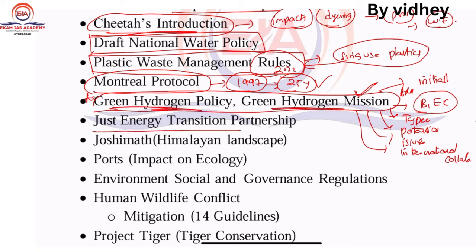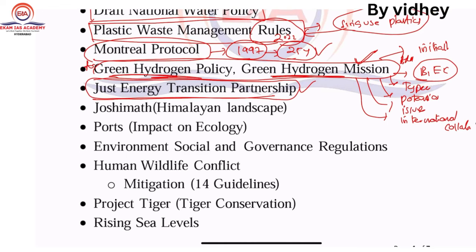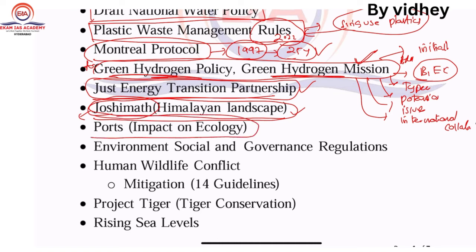Next one, Just Energy Transition Partnership. Go through this one. Next one, Joshimath. There is a change in the Himalayan landscape due to urbanization, and how this urbanization has caused damage to the Himalayan landscape. So this Joshimath is very, very important. This is the sinking of buildings, so this concept is important. Next one, ports. How these ports impact the ecology of the coastal areas. So go through this topic.